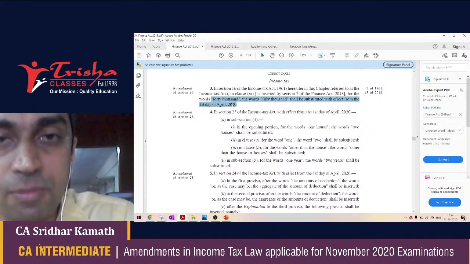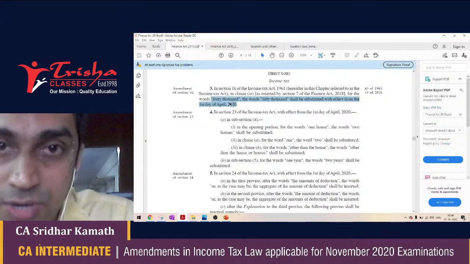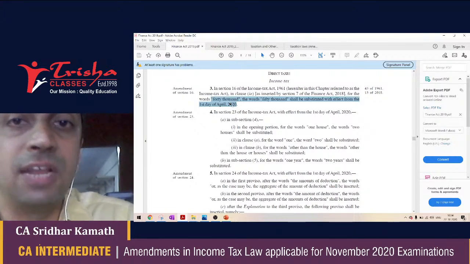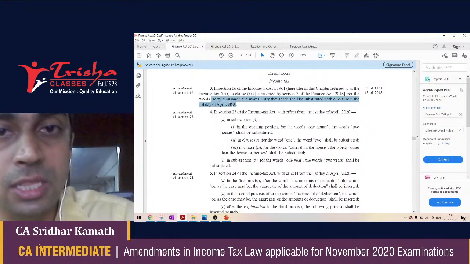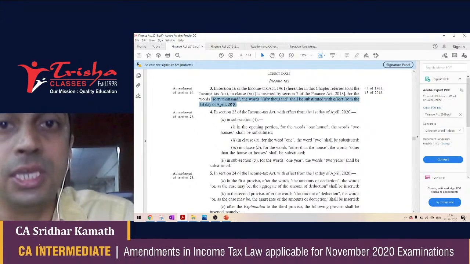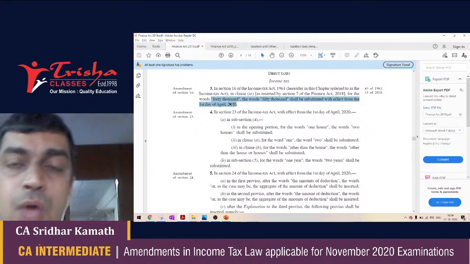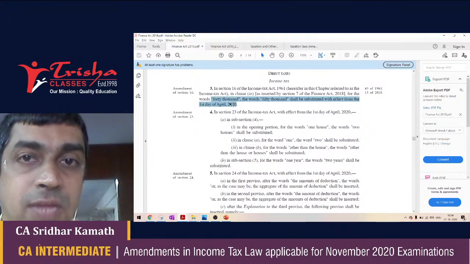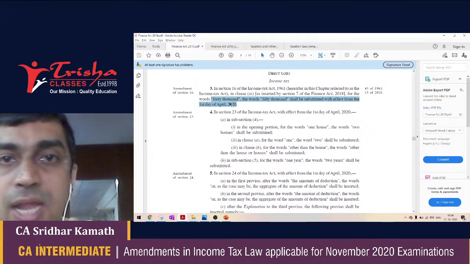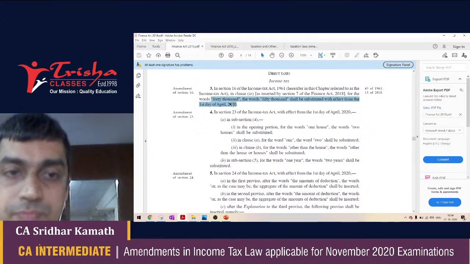If such a problem appears in your December exams, you are free, or rather you have, to treat both the houses as self-occupied property, treat the income from house property as zero, and give deduction for interest on housing loan. So this is something that you need to be aware of, that now two house properties can be treated as self-occupied property and the NAV treated as zero.